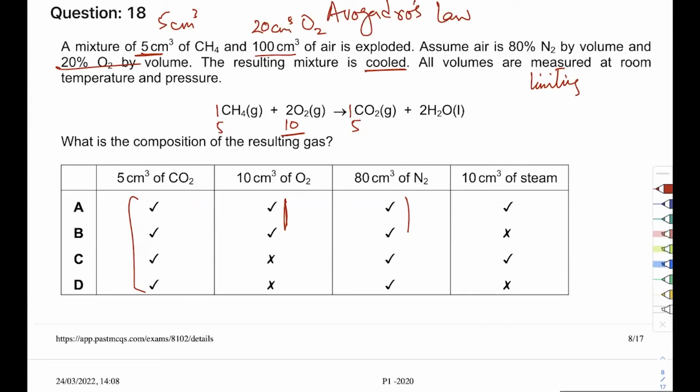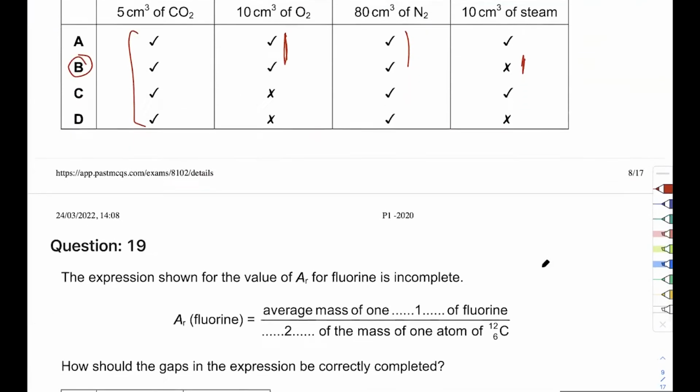Look at the equation again. You're right that 10 centimeter cube steam was made, but none is left. Yes, Arham, you're right. Because look at this word: the resulting mixture was cooled. If you look in the equation again, water is liquid, which means steam was made, but then it wasn't left. It was completely used up. So the answer is B. There's no steam left over.